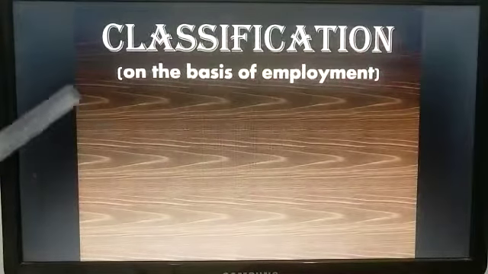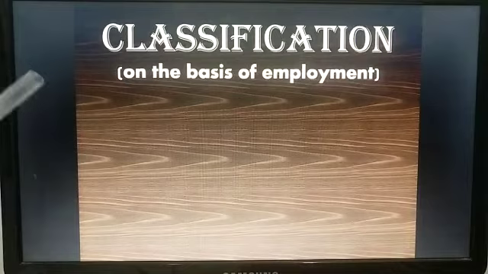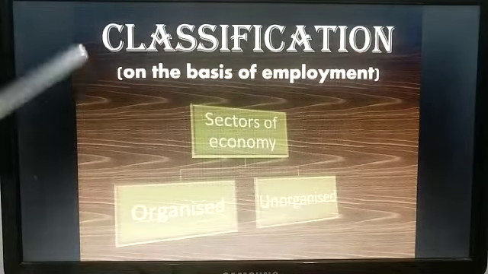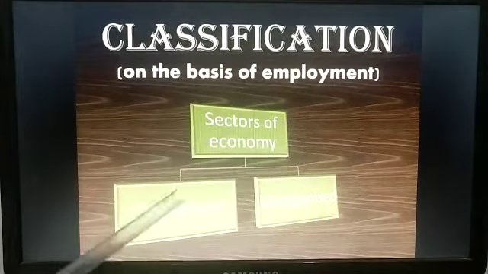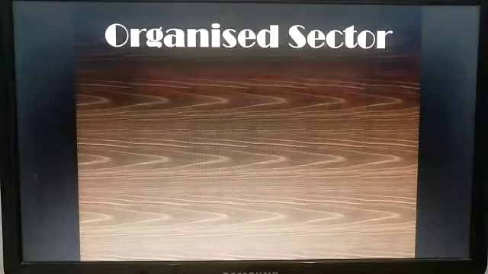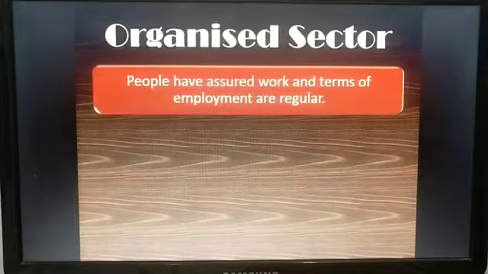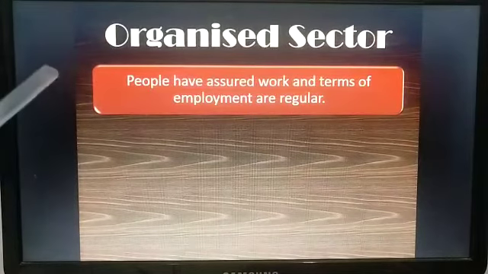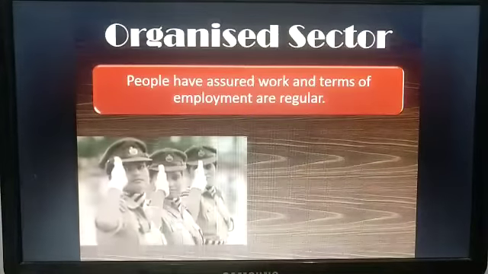Classification on the basis of employment. This is the second classification. On the basis of employment, sectors can be divided into organized and unorganized sector. What is an organized sector? People have assured work and terms of employment are regular.